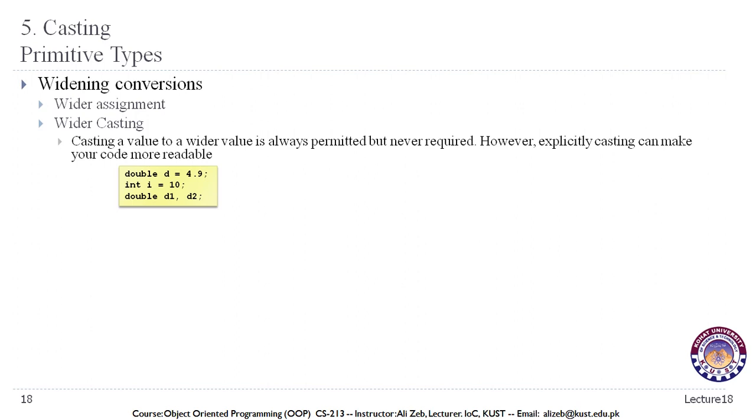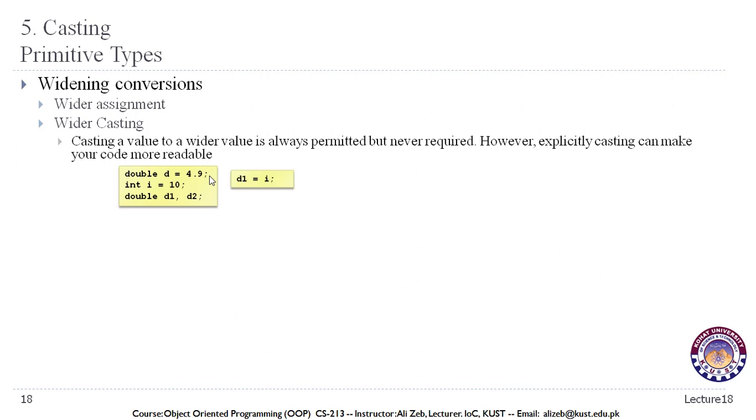and it is always permitted in Java, but it is not explicitly required. However, if we want to explicitly cast any value, then it makes our code more readable. Let's say we have a variable d that is of type double, and we have a variable i that is of type integer, and we have two more variables d1 and d2. Now in this case, double is considered as a wider value,